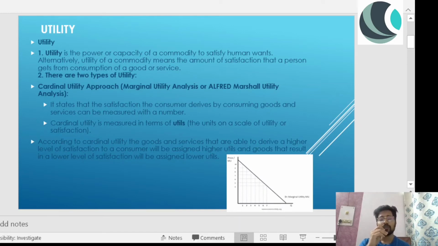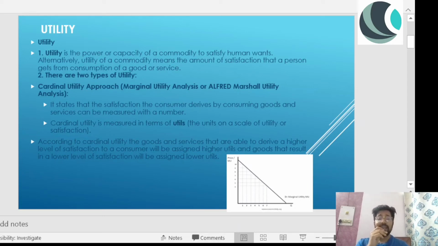So there are two types of utility: cardinal utility approach, which is also known as marginal utility analysis, or Alfred Marshall utility analysis. There's a question right there for you because it's an MCQ paper, and this is how your question comes. Cardinal utility is also known as, and you have to mark the right option. That is Alfred Marshall utility analysis. It has come in a previous year paper as well. Very important for you guys to know this.